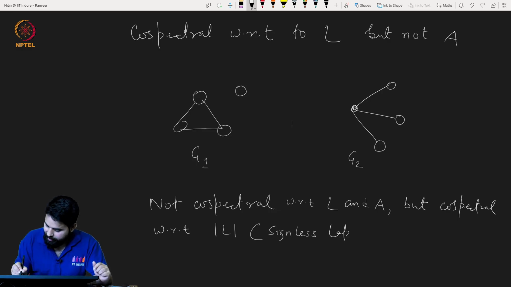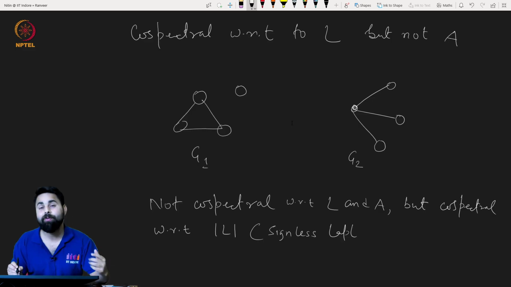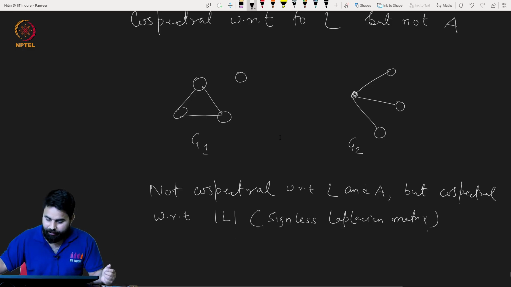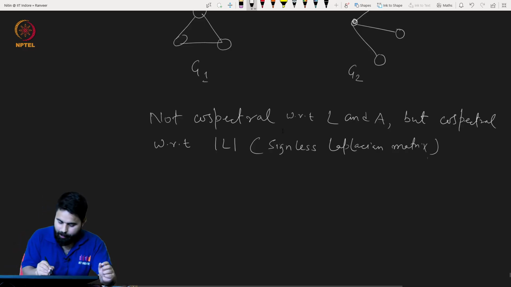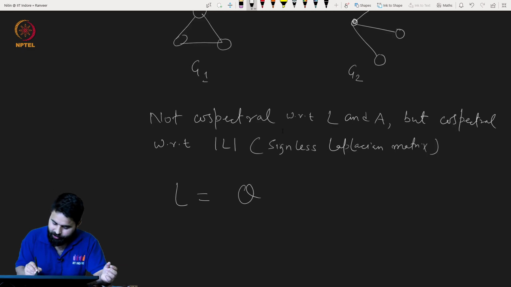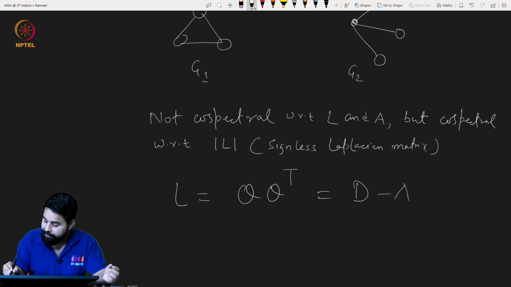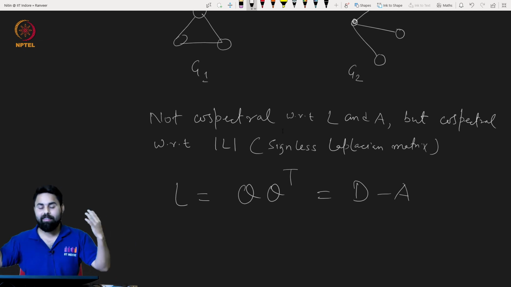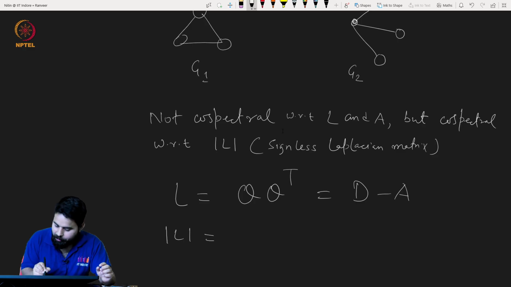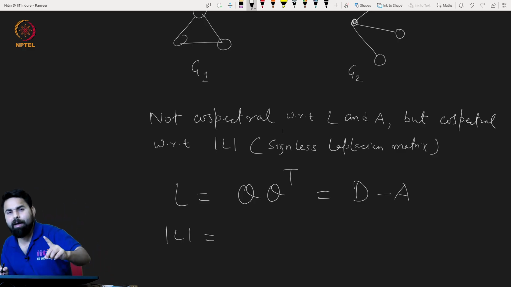Signless Laplacian matrix. Maybe we have already seen what this matrix is. Remember, we have seen the Laplacian matrix. So the Laplacian matrix was what? The incidence matrix times its transpose, Q times Q transpose. We could also write this as the degree matrix minus the adjacency matrix. There is something called the signless Laplacian, and we have already seen its introduction.